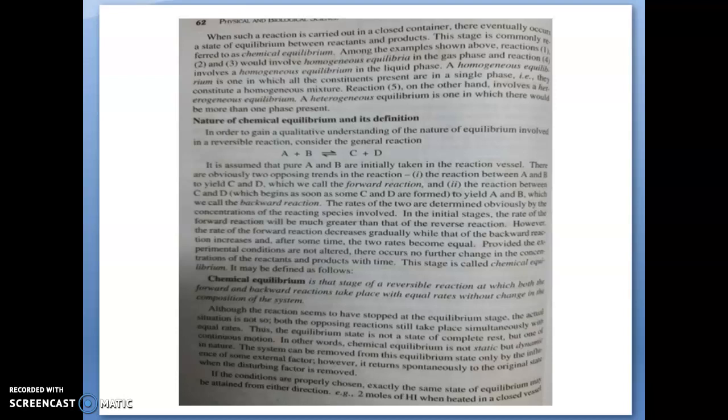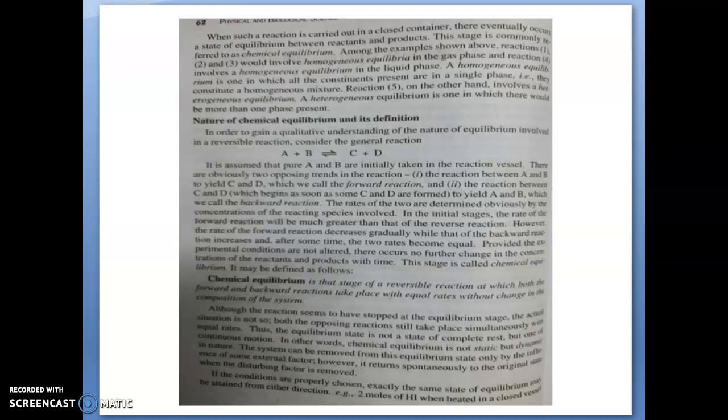This equilibrium state will remain as such, and will not alter, if there is no further change in the concentration of the reactants and products with time. This stage is called chemical equilibrium. So we can define chemical equilibrium as a stage of a reversible reaction at which both the forward and backward reactions take place with equal rates without changing the composition of the system.